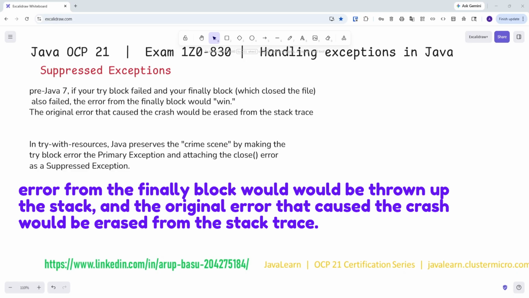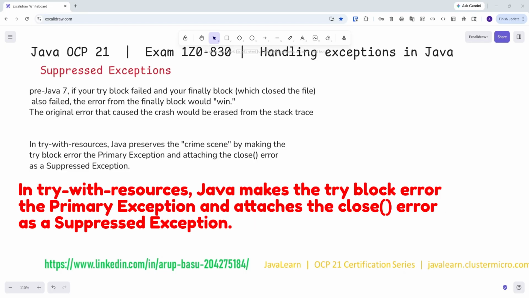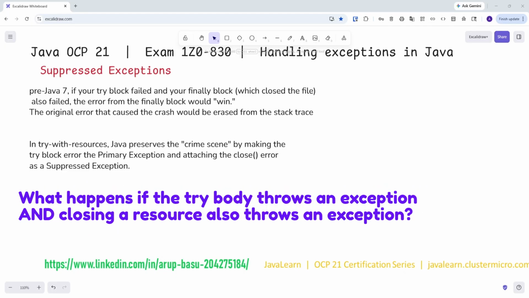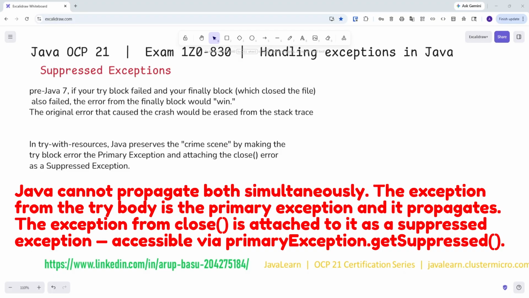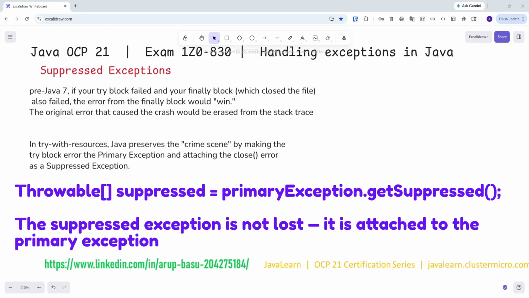That is done by making the try block error the primary exception and attaching the close error as a suppressed exception. So what happens if the try body throws an exception and closing a resource also throws an exception? There are two exceptions, and Java cannot propagate both simultaneously. The exception from the try body is the primary exception and it will propagate. The exception from close is attached to it as a suppressed exception, accessible via primaryException.getSuppressed().